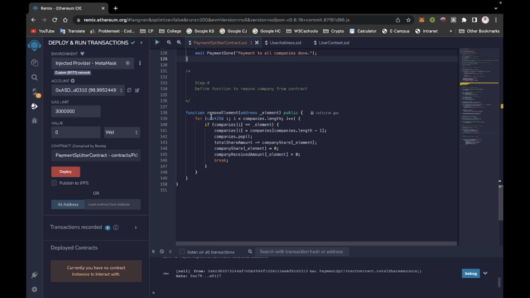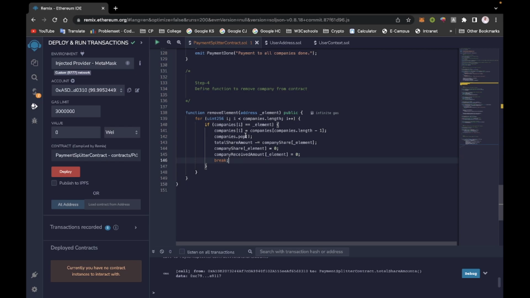And finally we declare one function for removing a particular company from our contract. We take the company address as input, find that company in our company array, swap it with the last element, and pop the last element. After that we change the total share amount and reassign the company share and company received amount to 0. So it means that we change our blockchain block, so this function also requires some kind of gas.